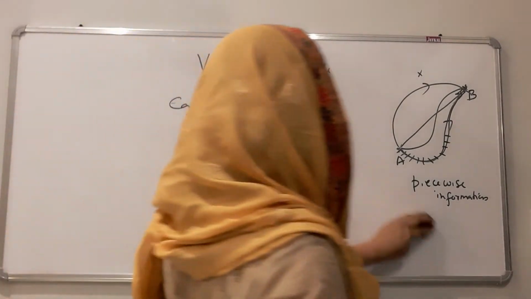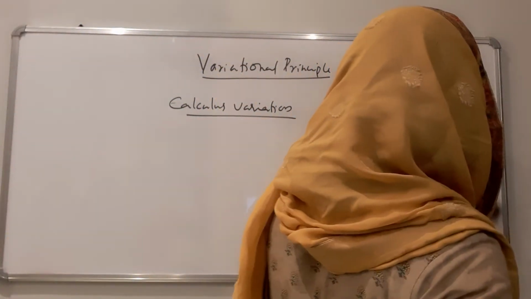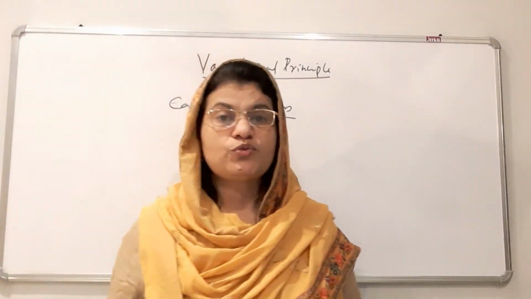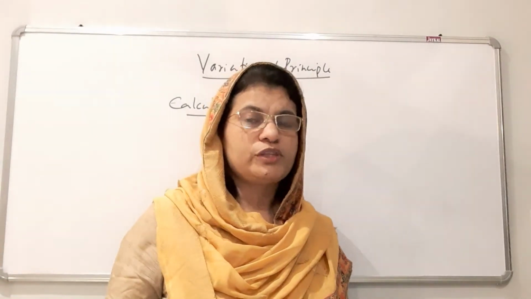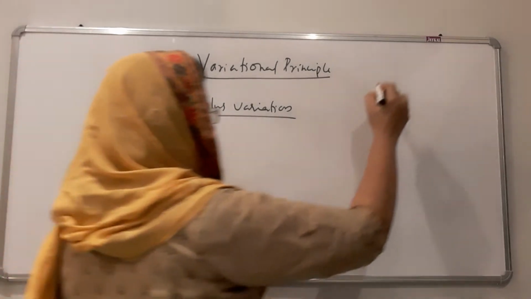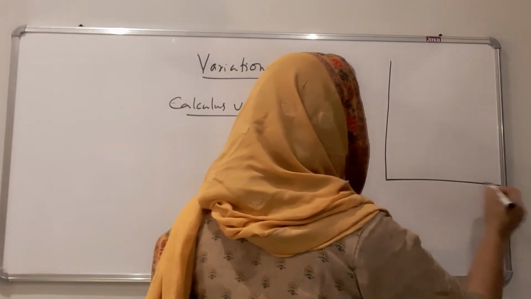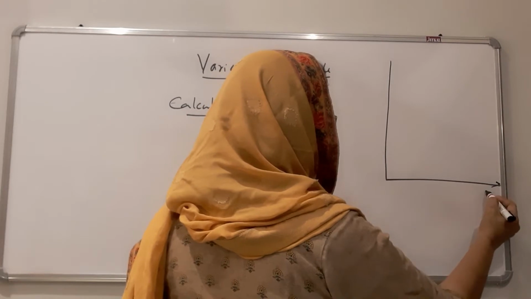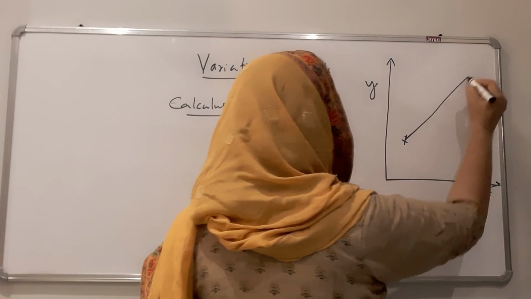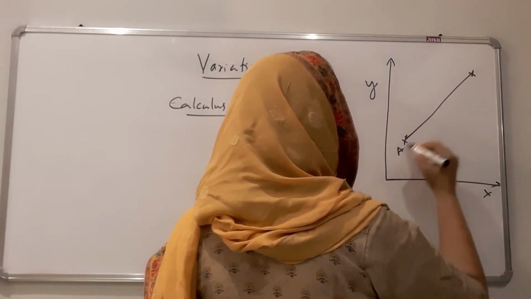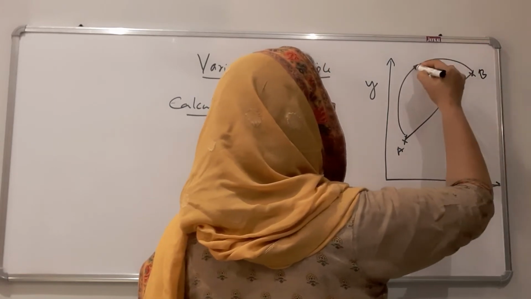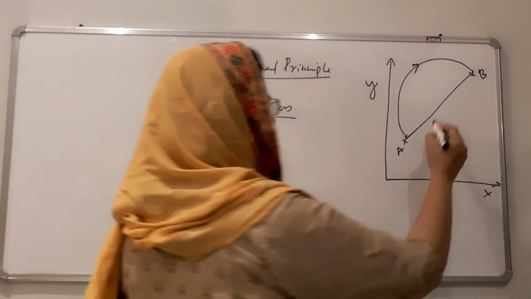In calculus of variation, we have to get the piecewise information of the object or the particle. For example, consider a body moving along the xy plane. This is the x direction, this is the y direction, and a particle is moving from A to B along the straight line, or the object is moving along another direction from A to B. Two directions are given here.